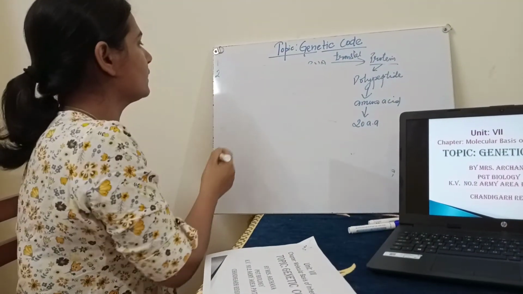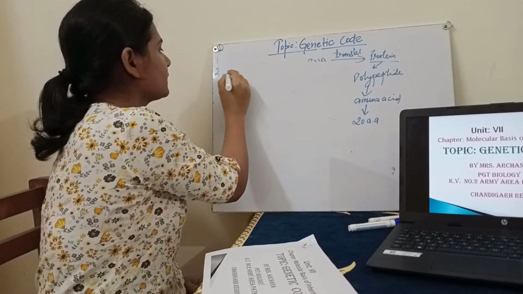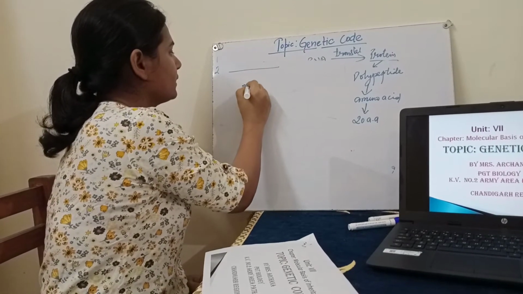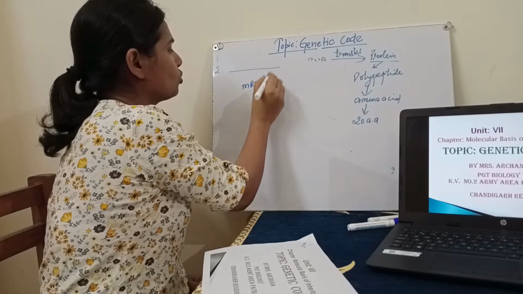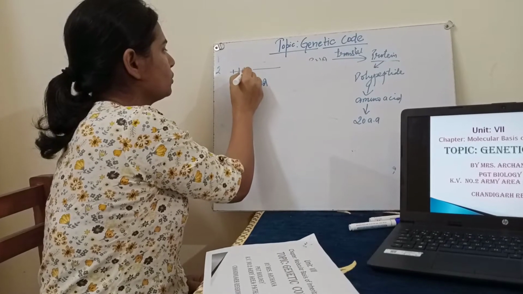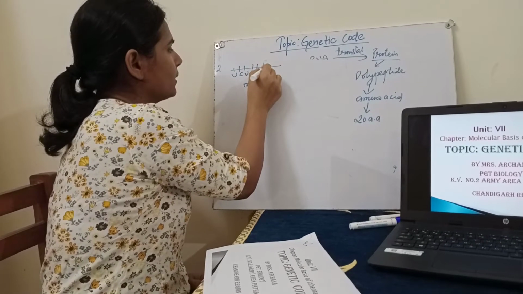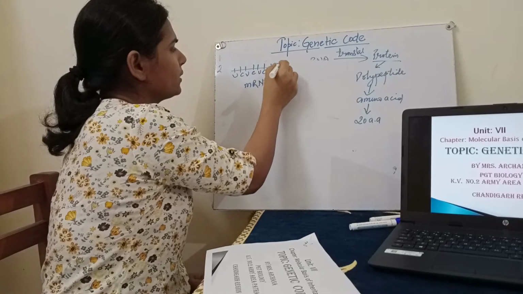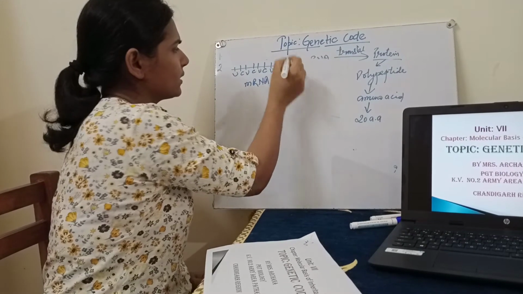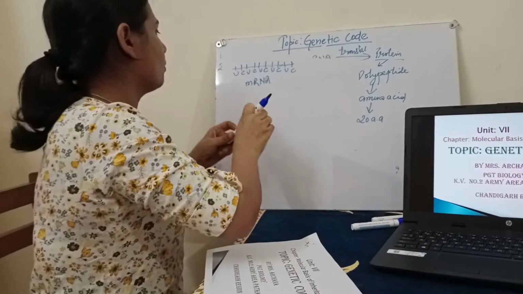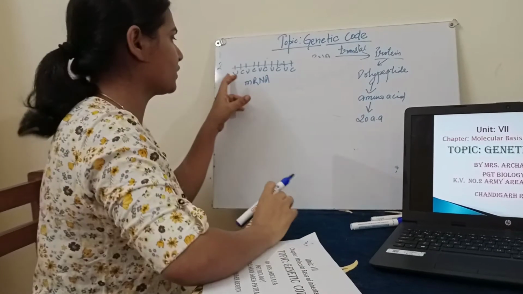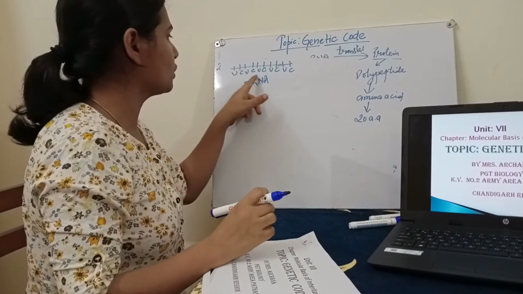In the laboratory he synthesized an artificial mRNA with 2 nucleotides, UC, UC, UC. It is not so much in detail in your NCERT, so we will study in short only. He artificially made a chain of UC, UC, UC.